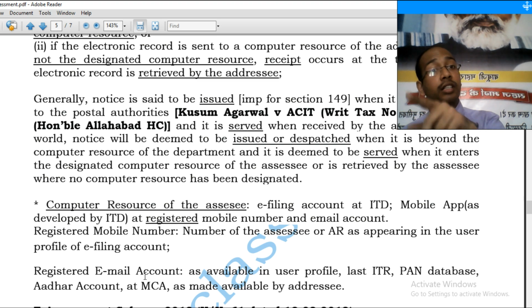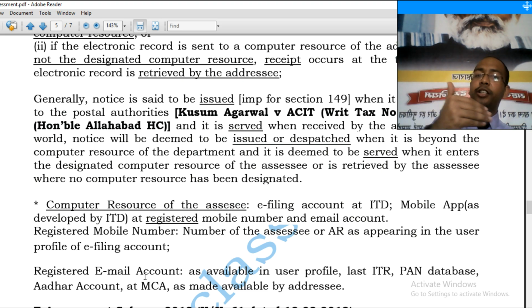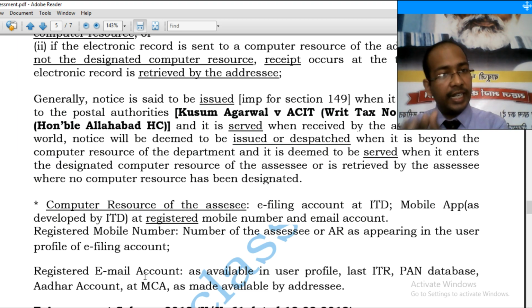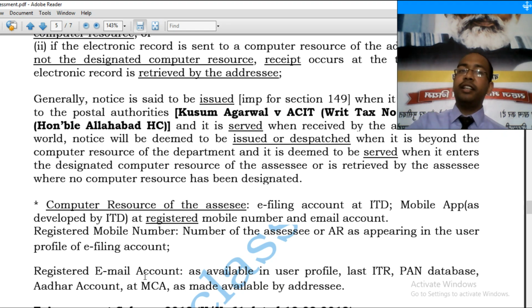It would be deemed as if issued, as if served. Why? Service says Section 13 of Information Technology Act, since it is a designated account when it enters the designated resource. So since you have not downloaded it, you have not accessed it, but since it was your designated computer resource, the notice is deemed to be served. Then this is again a matter of contention that the notice is issued or not. Merely placing a notice under e-filing account is valid or not.